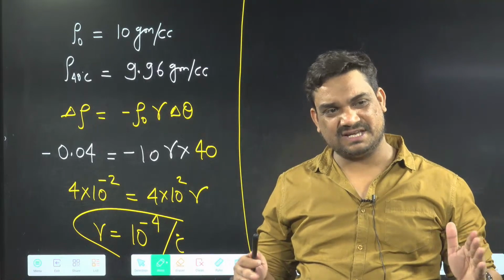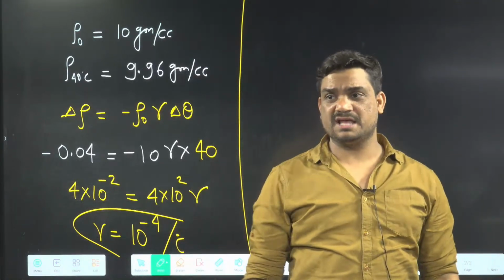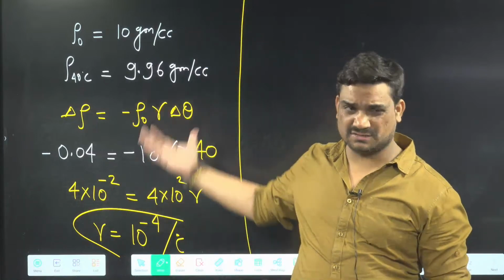Okay, so in density, basically either they can ask fractional change or they can ask percentage change. If they are asking percentage change as well as fractional change, we can do both, okay? As well as this question also we can do.